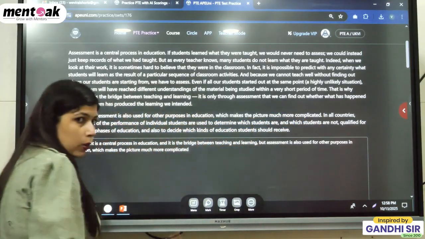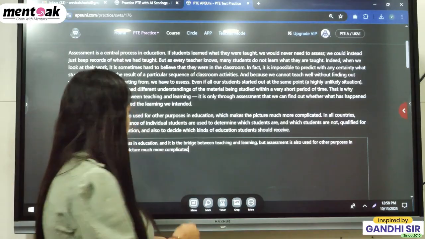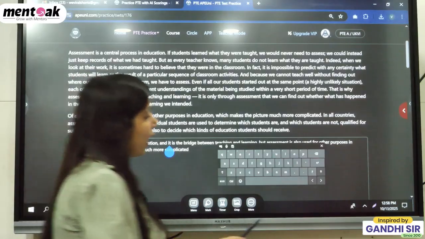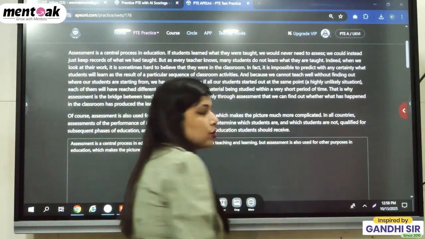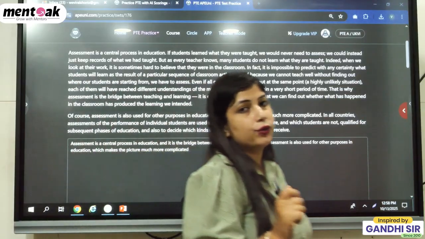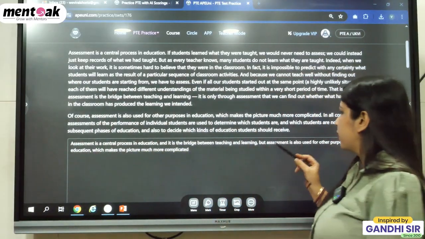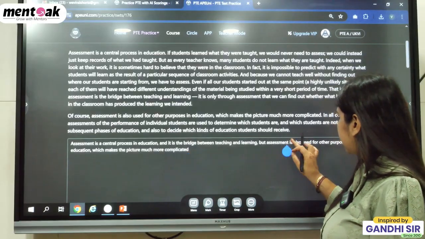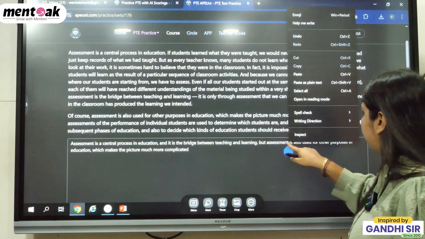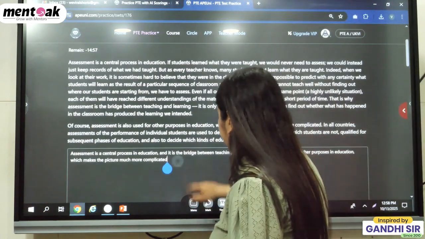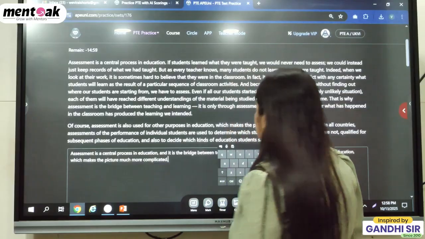Yes. So now what thing we have to take care? Assessment. Then we have to use the word "it", a pronoun. Again, the word "assessment" is given, so we have to put the word "it", meaning we have to insert a pronoun over here. So what do we need to remove over here? Assessment. Write down the pronoun over here, "it". Clear? The last word is "and", and at last we have to put a full stop.